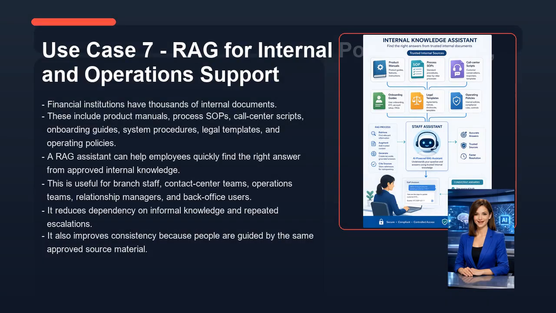Now let's look at use case 7: RAG for internal policy, product, and operations support. Financial institutions have thousands of internal documents. These include product manuals, process SOPs, call center scripts, onboarding guides, system procedures, legal templates, and operating policies. A RAG assistant can help employees quickly find the right answer from approved internal knowledge. This is useful for branch staff, contact center teams, operations teams, relationship managers, and back-office users. It reduces dependency on informal knowledge and repeated escalations. It also improves consistency because people are guided by the same approved source material.